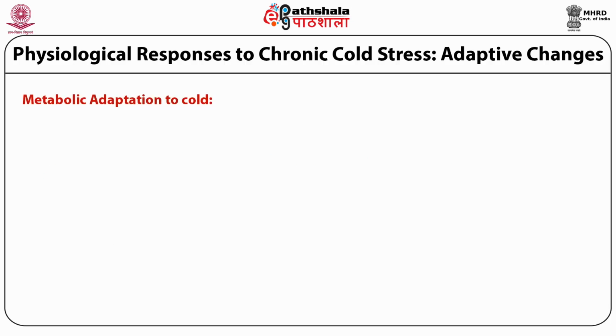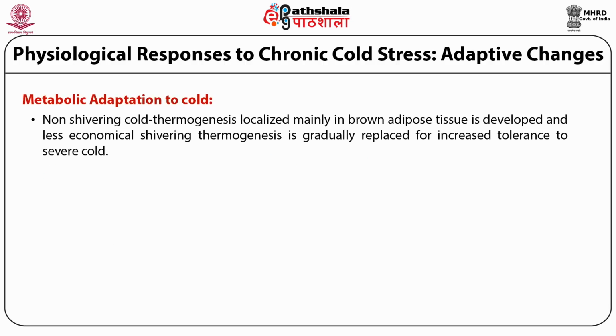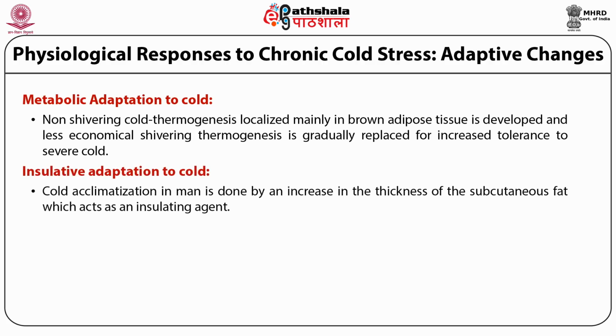Metabolic adaptation to cold. Non-shivering cold thermogenesis, localized mainly in brown adipose tissue, is developed, and less economical shivering thermogenesis is gradually replaced for increased tolerance to severe cold. Changes in secretion, release and physiological effects of catecholamines with noradrenaline causes greater heat production. Insulative adaptation to cold. Cold acclimatization in man is done by an increase in the thickness of subcutaneous fat, which acts as an insulating agent.